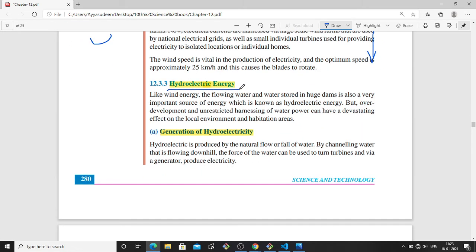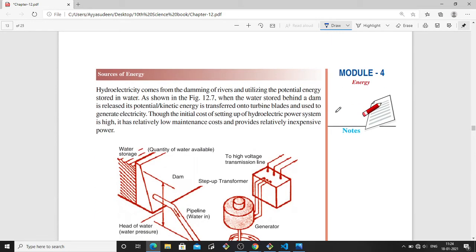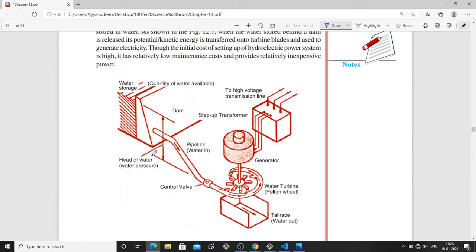And the next one is hydroelectric energy. Hydro means water. So from water, electricity is produced. How? By the natural flow or fall of water. In the dams, the water will be stored, so it will have potential energy. Now if the water is released, it will come with high pressure.